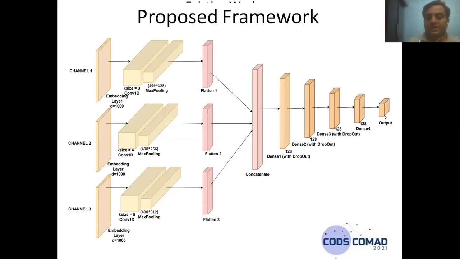Why do we take 4 dense layers? Because if you take more dense layers, there is more chance of the model becoming more efficient. But beyond a certain number of dense layers, it suddenly creates a problem of overfitting, and the accuracy decreases. So we have taken a significant number of dense layers with dropout values.